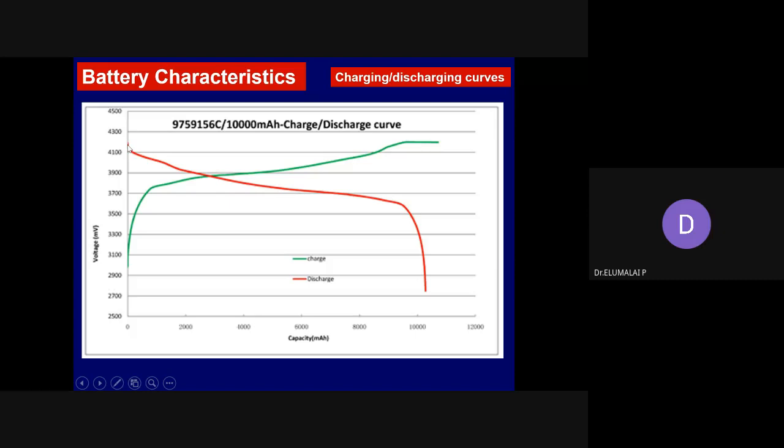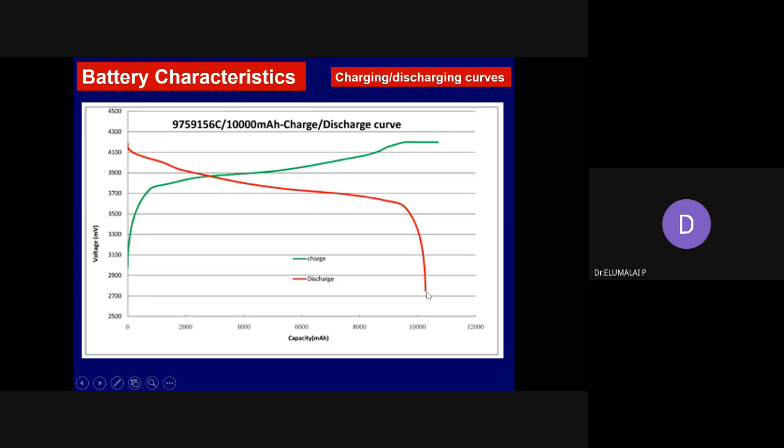As the current is discharged by the battery, the charge will be lost, because charge is nothing but current, right? Current is taken out, charge is taken out, and the potential will decline slowly until 3.7. After that, it sharply decreases and reaches nearly 2.8. This is the cutoff voltage you can have. It's not possible to discharge a lithium-ion battery beyond 2.8. In the worst case, not beyond 2.5 volts. This itself will give you a very good high efficiency.